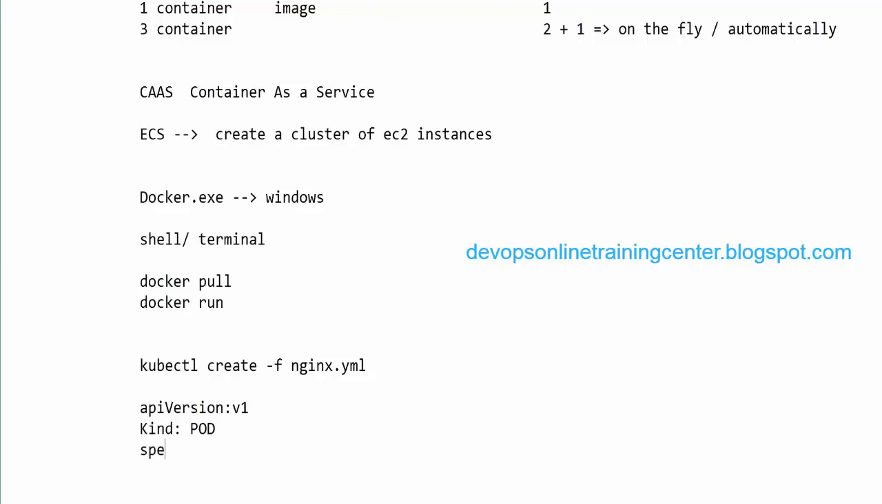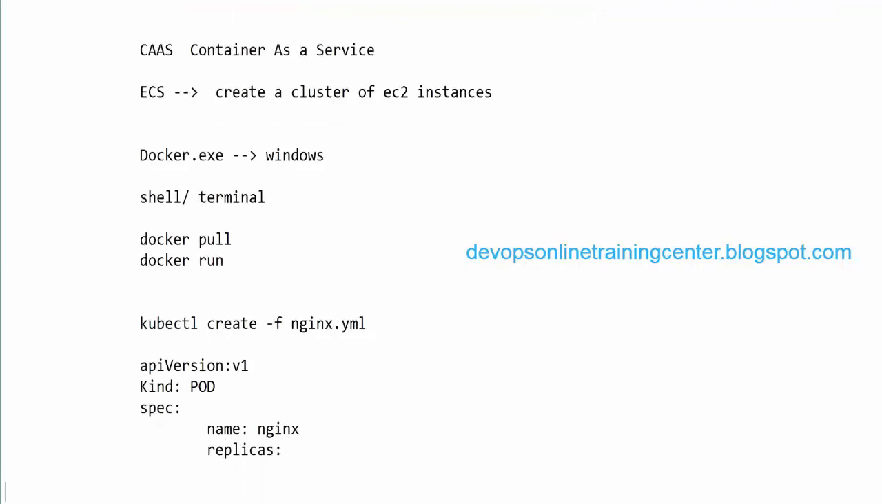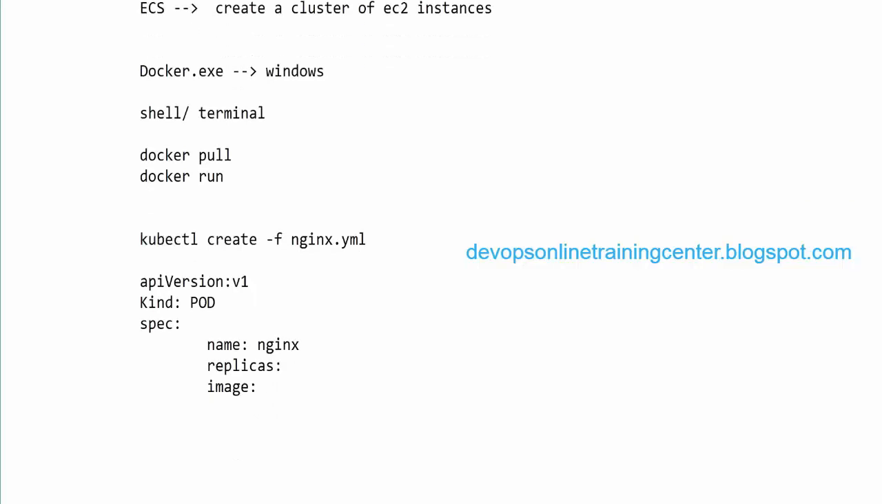Then we have specified some of the specifications like the name of the container which you want to create, and replicas also we can mention, the number of pods we want to create, and also we can specify the image from where we want to create the nginx. And here the important thing is the indentation. We have to follow the indentation, 2 spaces or tab or whatever. If we specify like this and when we create, it will create a pod.